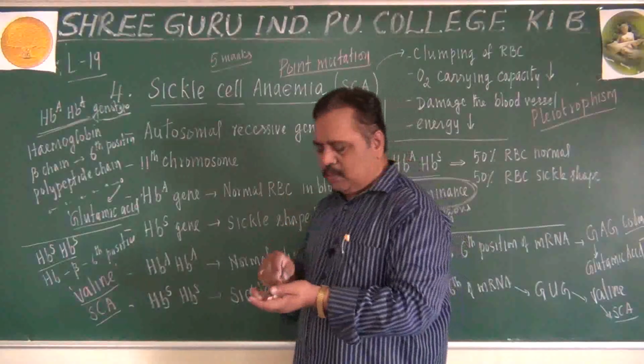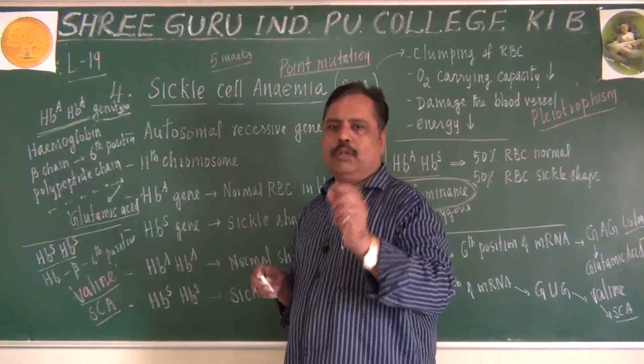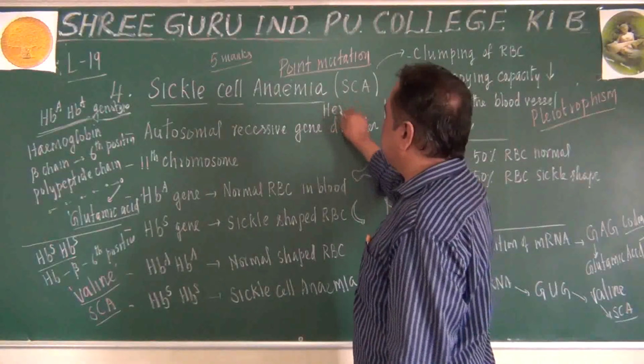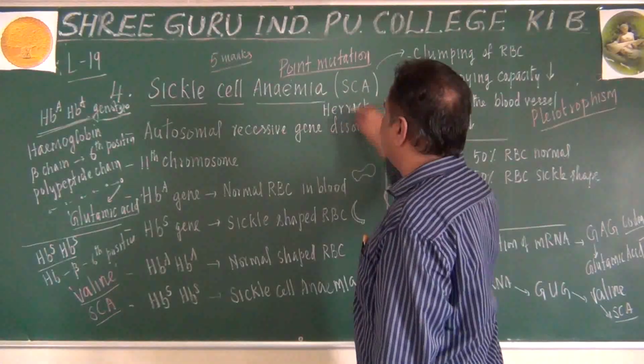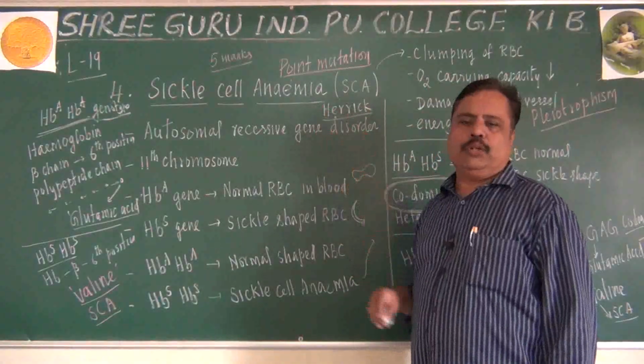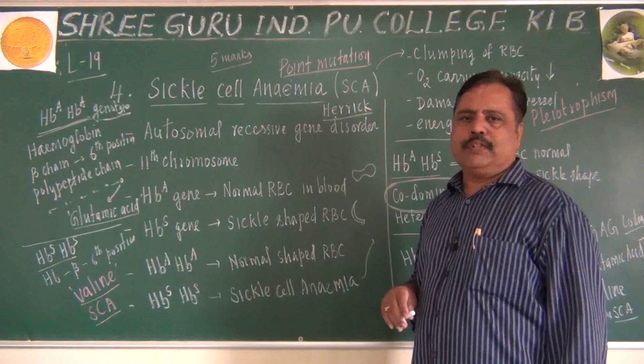Who discovered sickle cell anemia? A scientist called Herrick. Herrick is the name of the scientist who studied sickle cell anemia for the first time.